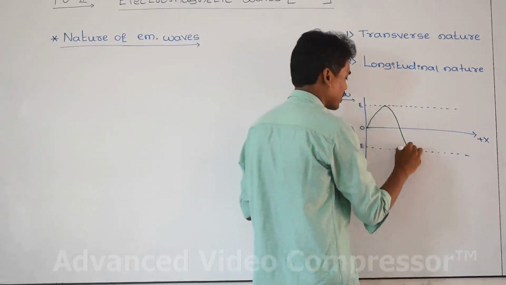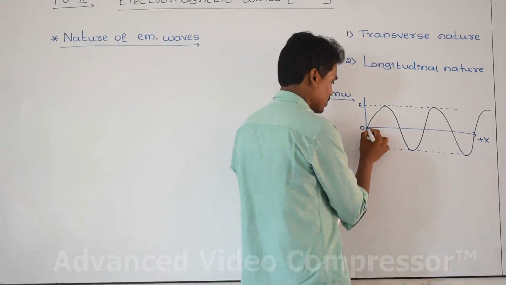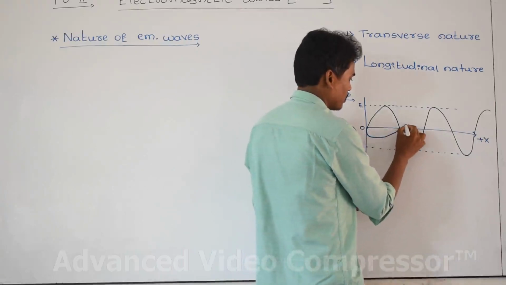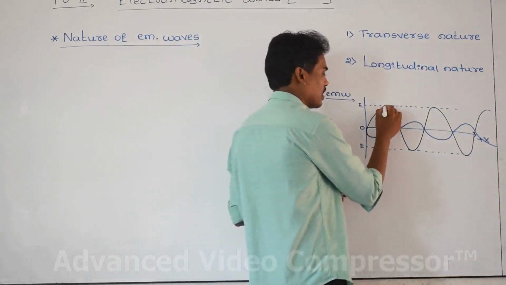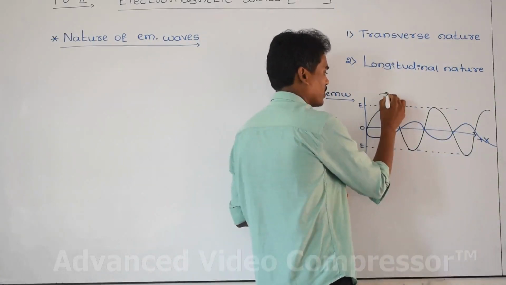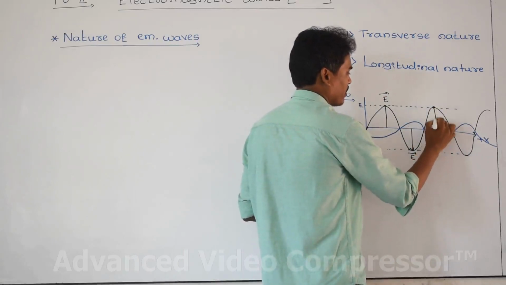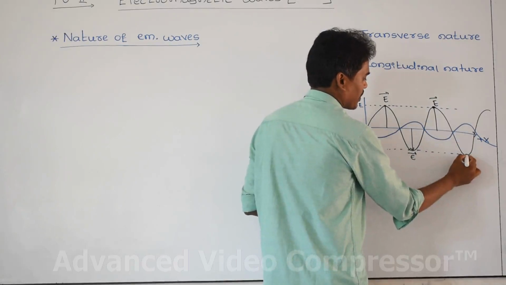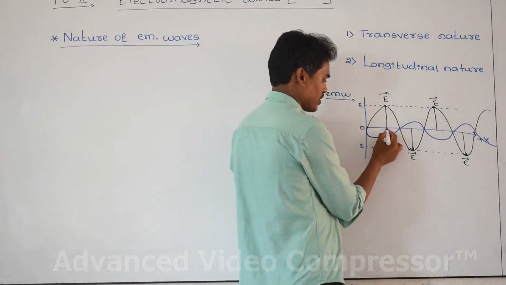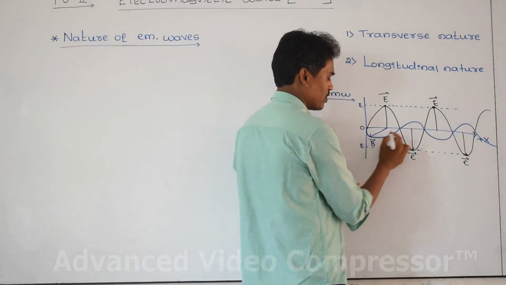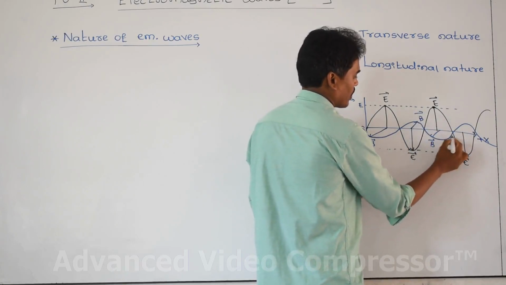This is the diagram. This is the electrical field, and this is the magnetic field. The electric field vector I am showing is the E vector, and here is the maximum intensity of the electric field, E, and this one is B, the maximum amplitude of the magnetic field, and next this is B, and next B vector.